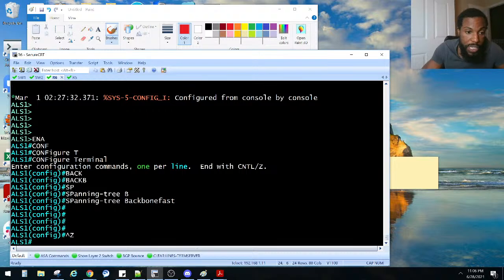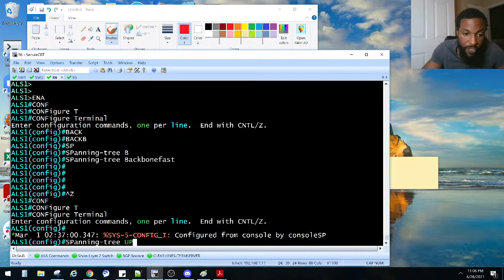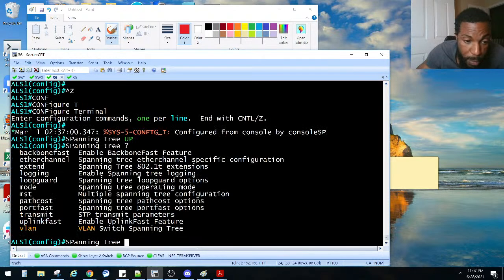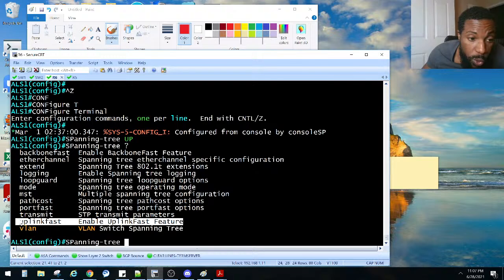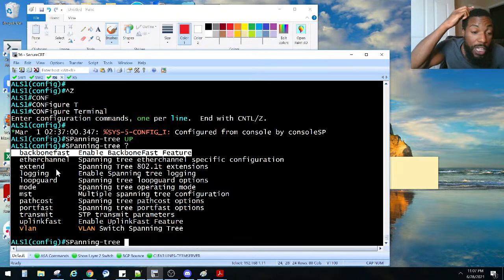So it is global config mode, spanning tree, uplink fast is how you do that feature. If we question mark, we'll see what the features for spanning tree are, right? We have backbone fast, uplink fast. See, those two were the ones I used to get confused with back in the day. So I definitely got to go back and review those, and hope you guys are reviewing them as well. If you're not confused like me, then props to you. But I need to go back and review the difference between backbone fast and uplink fast.